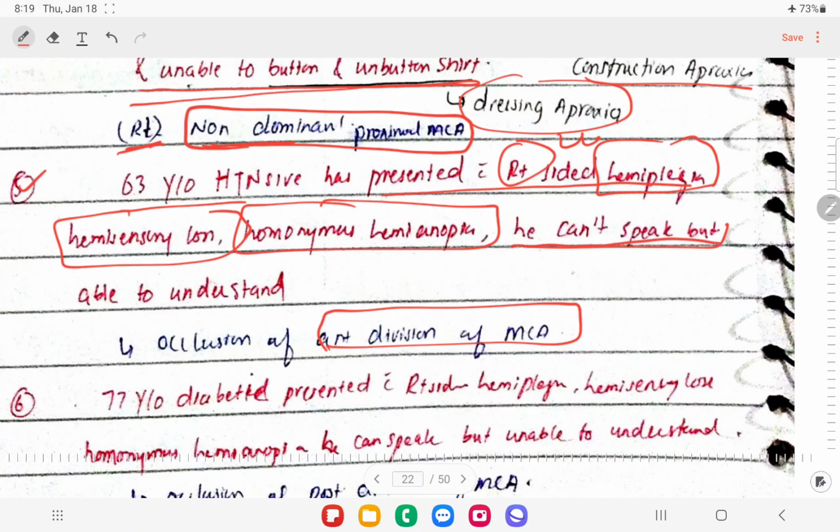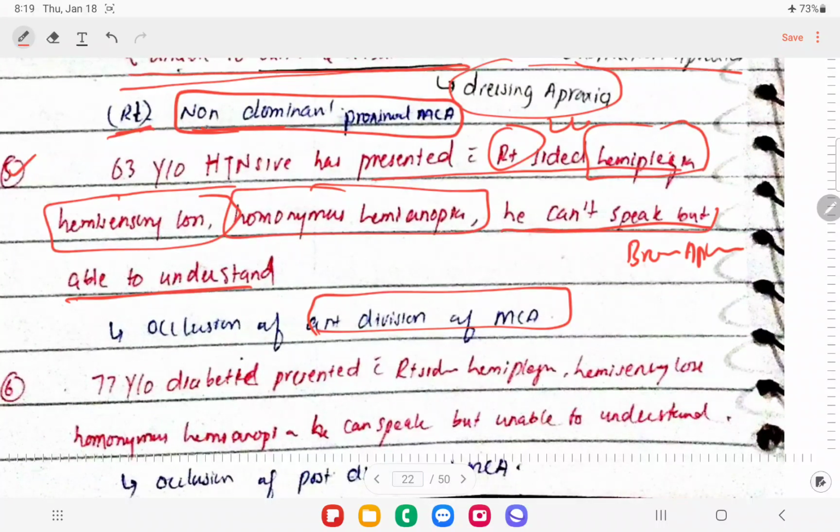He cannot speak, that means Broca's aphasia is there in this patient, and he is able to understand, which means Wernicke's area is intact. So we are going to say the patient is having occlusion of the anterior division of the MCA.